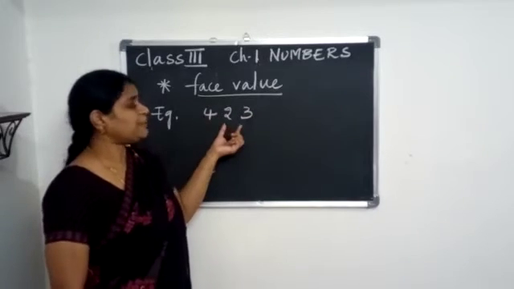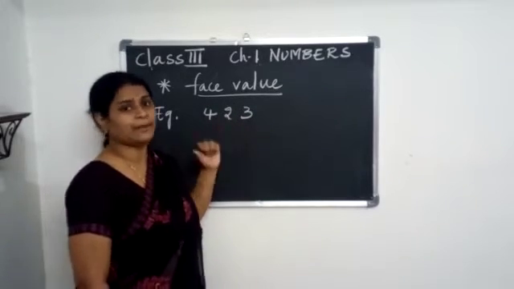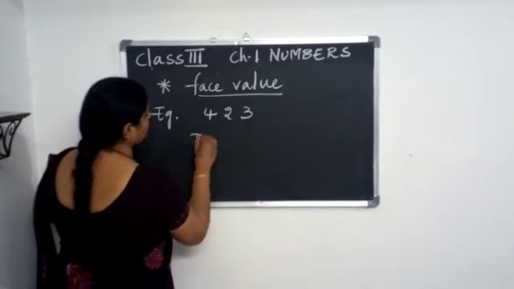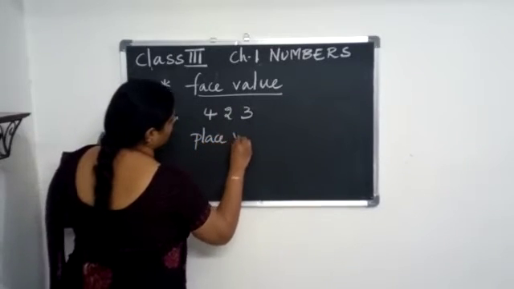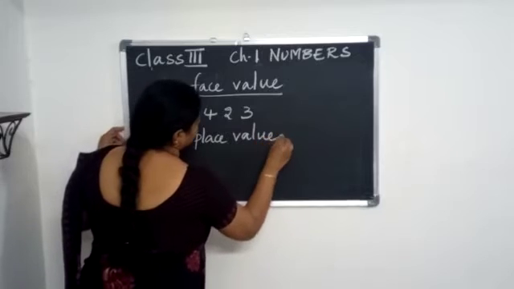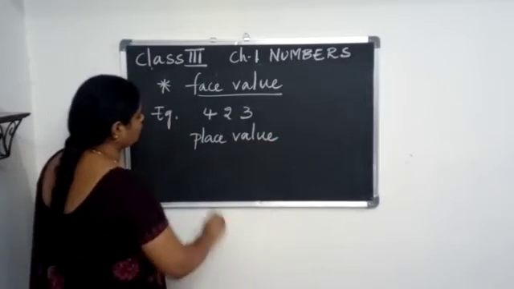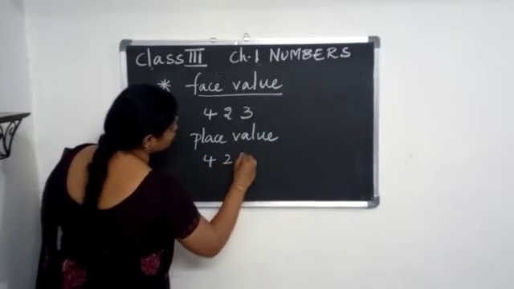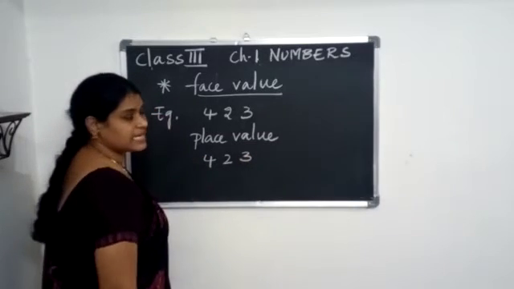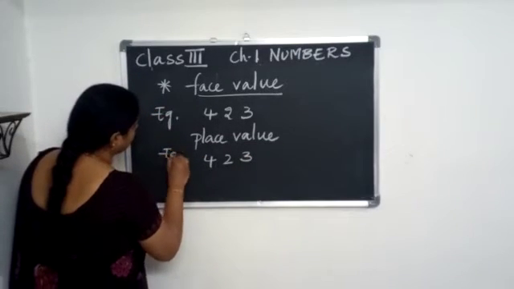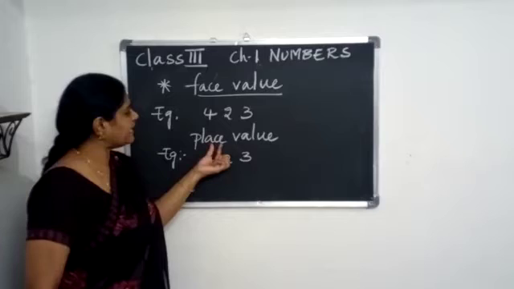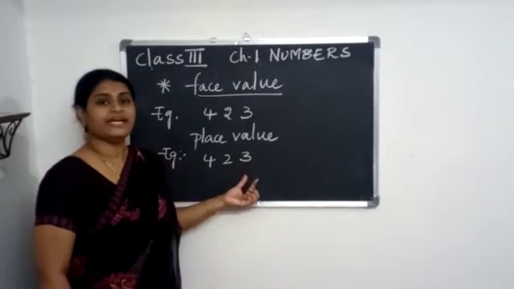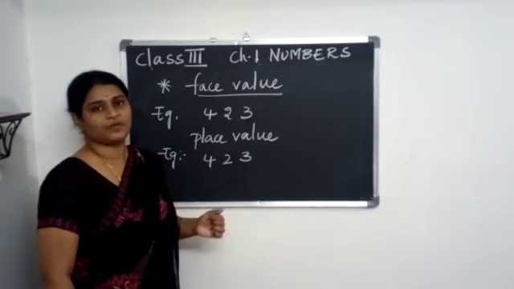Now let us see the place value for the same number. Place value, coming to 4, 2, 3. The same example I have taken. Now here, as we are writing the place value, we need to write the places on top of the number.